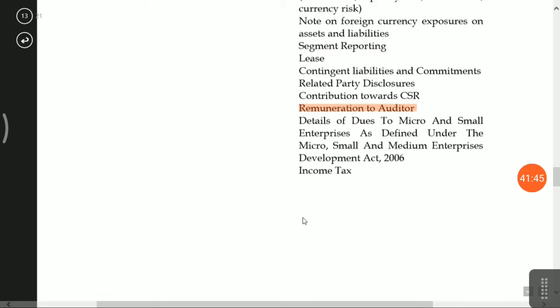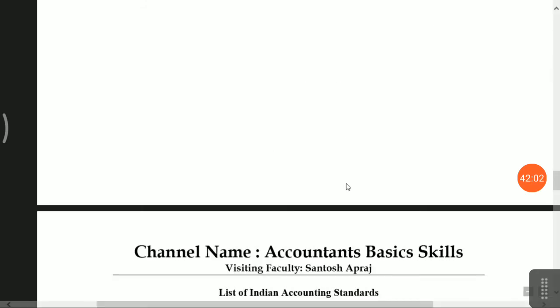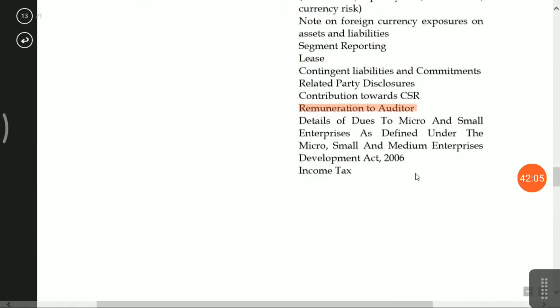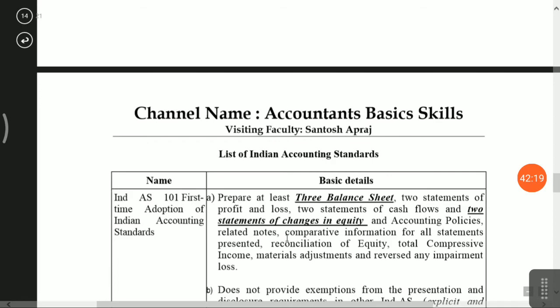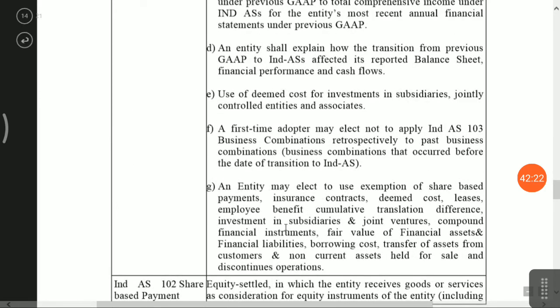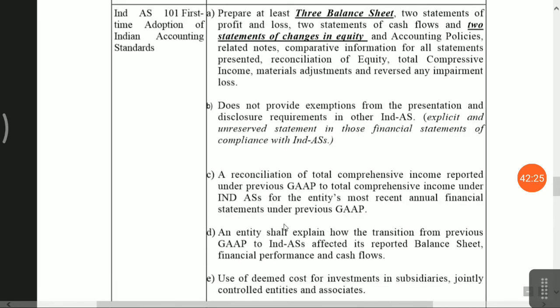Okay, hope that you have understood the annual report presentation of financial statements. I am ending this lecture, because in the next lecture I will take up the list of Indian accounting standards. You should understand the basics of Indian accounting standards first. That is my personal request. I will not start the Indian accounting standards immediately. I will explain each Indian accounting standard with basic knowledge in the next lecture.